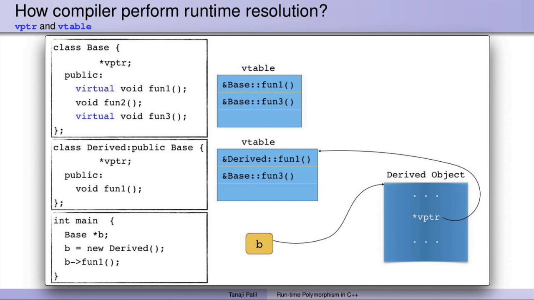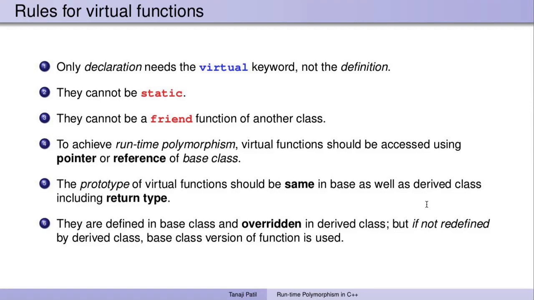function from the derived class. To conclude, the rules for virtual functions are: only the declaration needs the virtual keyword, not the definition. A virtual function cannot be static. Virtual functions cannot be friend functions of another class. To achieve runtime polymorphism, a virtual function should be accessed using a pointer or reference of the base class.